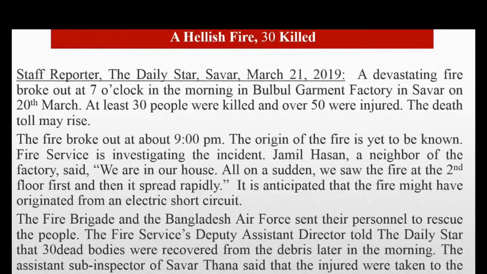Now let us see a byline, place and a dateline. Here we see that we have written staff reporter. Sometimes you can give a name, or you can write staff reporter or staff correspondent, then the name of the newspaper, the Daily Star, then a comma, and the place where the incident took place, Savar, then the date of that newspaper when the news is published, or when the news will be published.